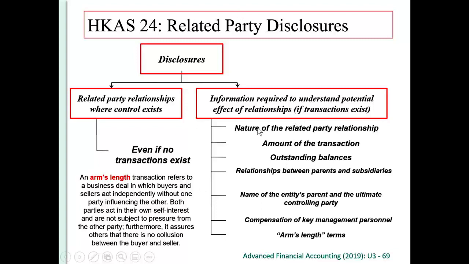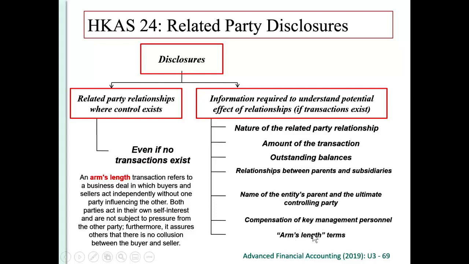So if you have got transaction, then you have to disclose about the nature of the related party relationship, the amount of the transactions, the outstanding balances, the relationship between the parent and the subsidiary, and the name of the entity's parents and the ultimate controlling parties. You need to report also the compensation of the key management personnel. So that's why in the annual report, you'll find the salary for the directors, the remunerations to the directors, right? Because we need to disclose about the compensation of the key management personnel, because key management personnel, they are related parties.